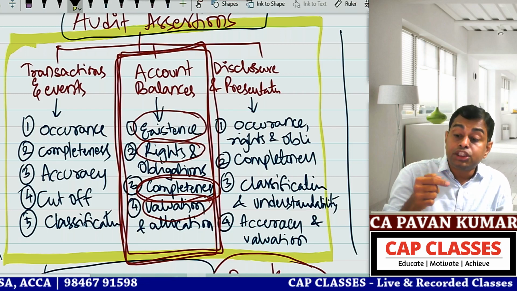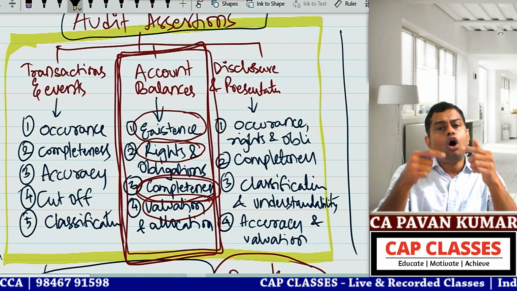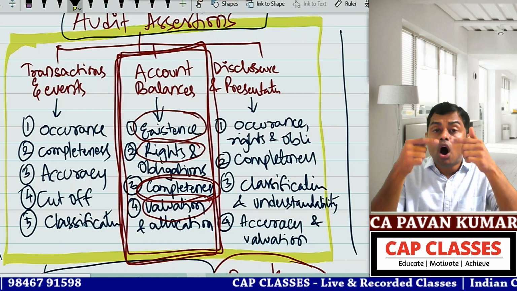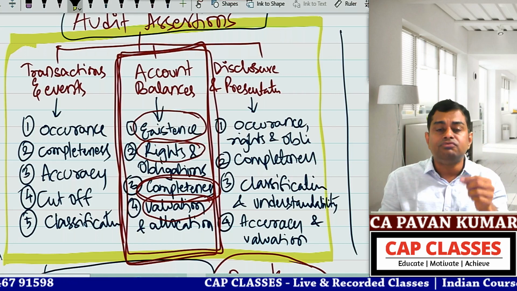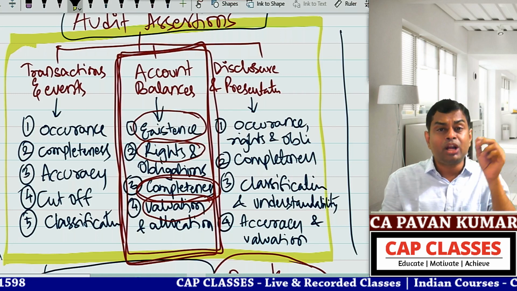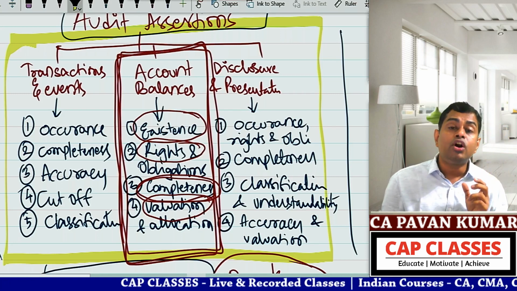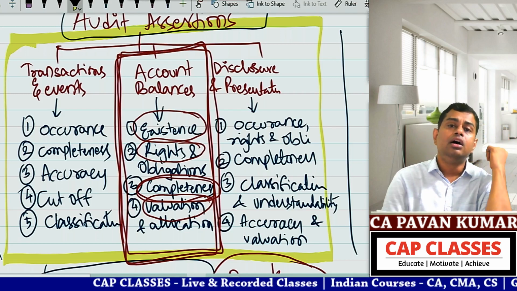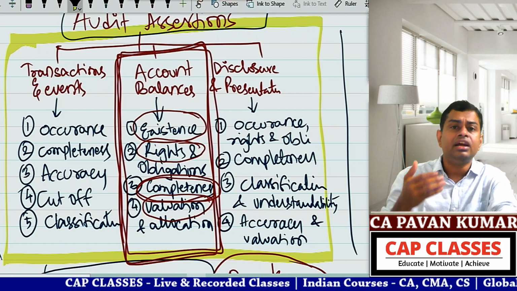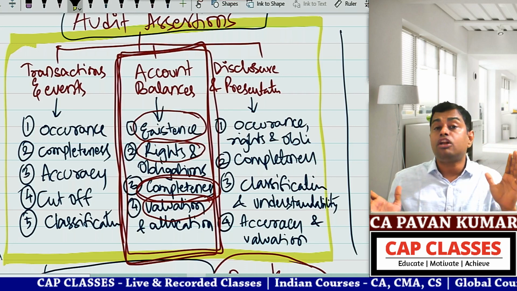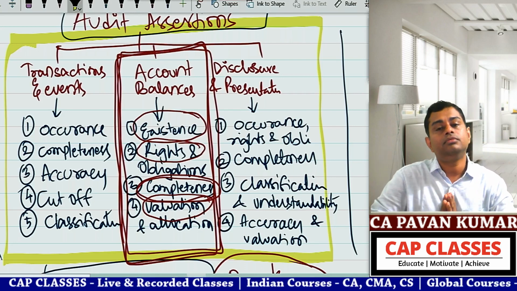Completeness. The auditor should verify whether all the money is paid to employees, whether it is a fringe benefit, whether it is a perquisite, whether it is any allowance, or any non-monetary item, whether it is salary, HRA, etc., whether all of them are properly included.